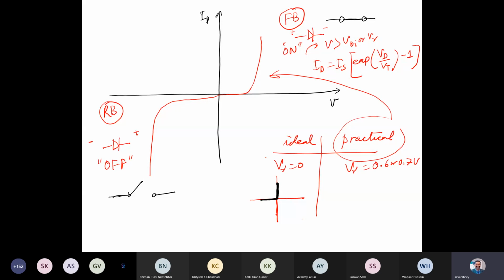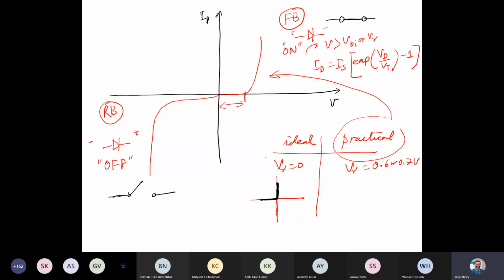But if you look into the reverse bias configuration, even in this region the diode is not conducting, right? So the diode behaves as an open circuit because its voltage is less than the cut-in voltage. For an ideal diode, whatever input you give, you get the current.